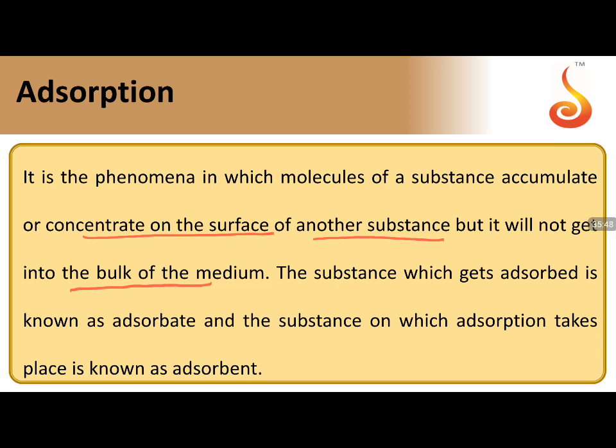And the substance which gets adsorbed is known as the adsorbate, and the substance on which adsorption takes place is the adsorbent. I'll take an example. You have here the solid particles. Let us take that water droplets are there. Your silica gel is coming from outside. Now wherever you are cutting, silica gel is present over here. After the silica gel comes over here, all these particles will start accumulating on the surface of that silica gel. Now your silica gel, on which adsorption is taking place, will be your adsorbent, and the particles, water droplets, will become the adsorbate. This is the difference between the two.